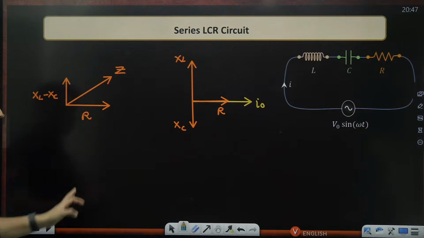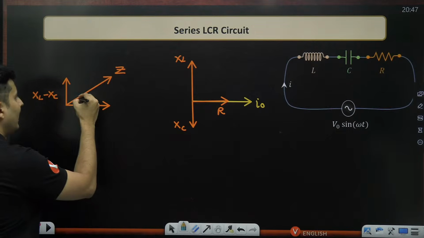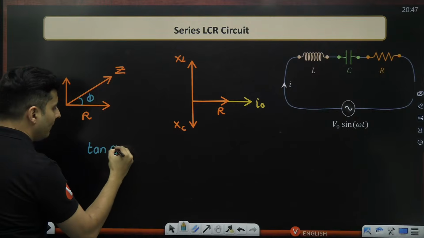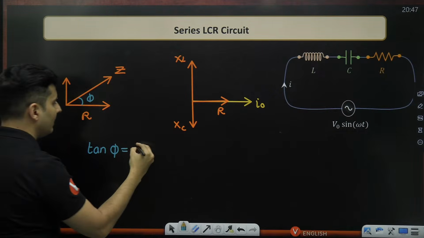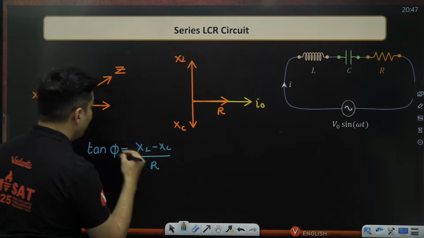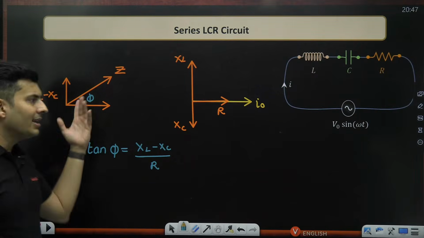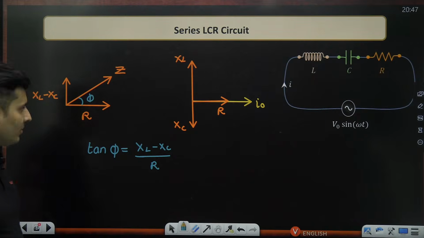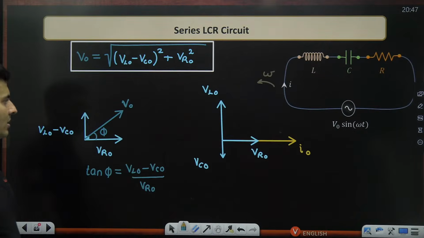You can also do the same thing over here, where again, this is also fine. And you can still say tan of phi will be the opposite side, which is XL minus XC, the whole thing divided by the adjacent side. Anything works as long as you are using your basic principles of geometry. It's fine. It's the same thing.